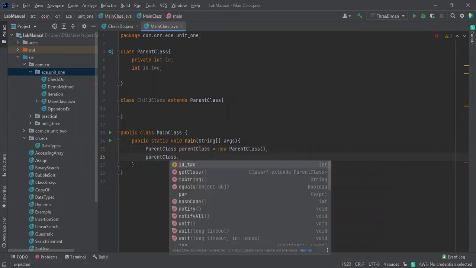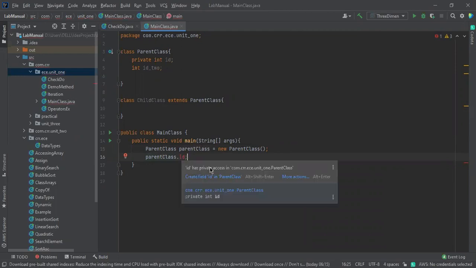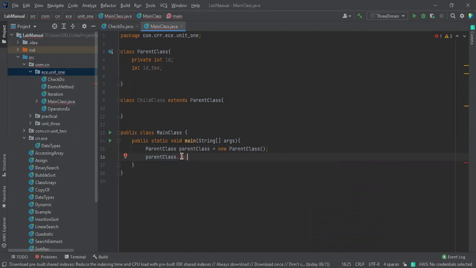Parent class dot ID. So here, this is not allowed. See this one, ID has private access in the parent class. Please don't ask me to share that information, because this is my ID and this is the data. I want to keep it confidential, so I don't want to share it. This is how the encapsulation or the data hiding takes place. Okay, this is all about the encapsulation. So you're not going to share the data that is confidential for you. Okay, let me show you this again.